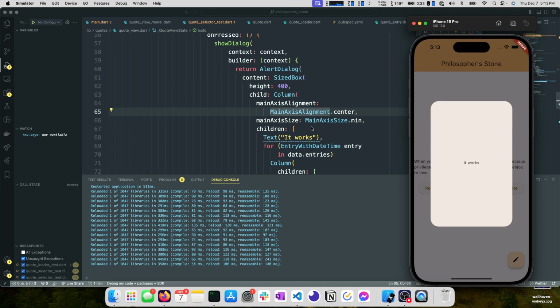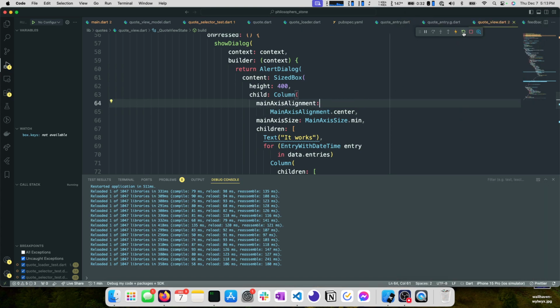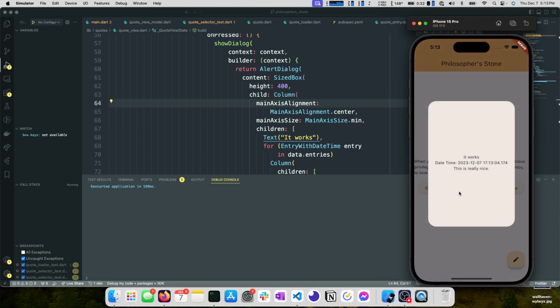So the thing that we're missing is once we submit our quote, we don't load the view state again. So we'll trigger a reload of the view state, but to prove that's the issue, if we do a hard restart of our application, it should load the view state. There it is. Okay, this looks weird. We'll format that in a minute, but for now, we just wanted to see our previous thoughts on that quote.